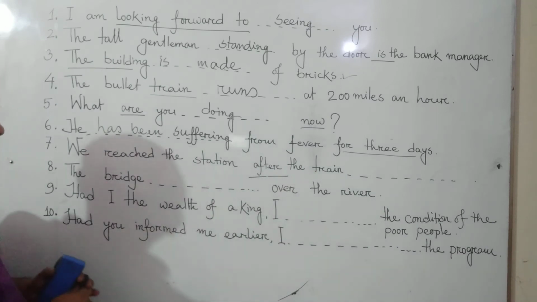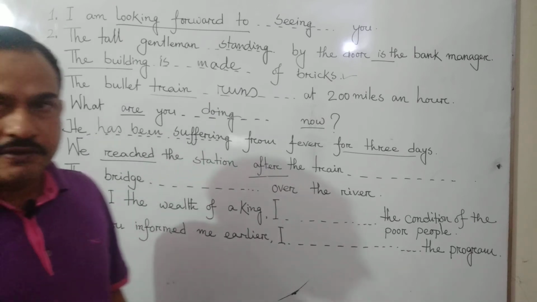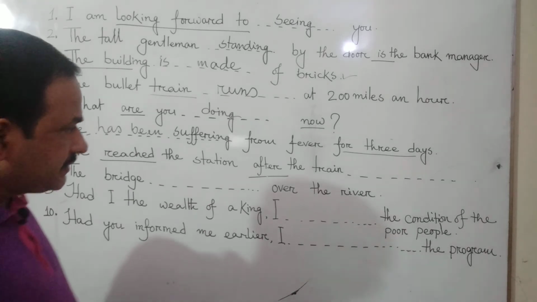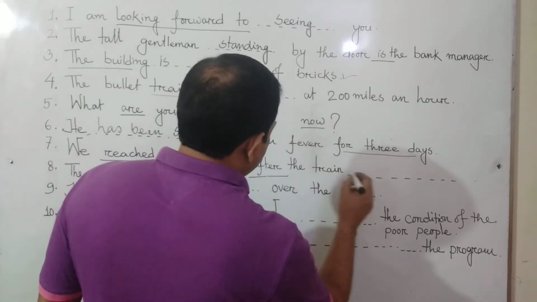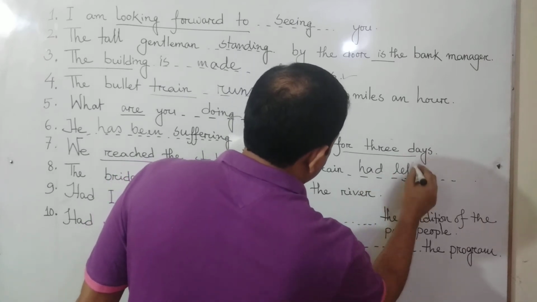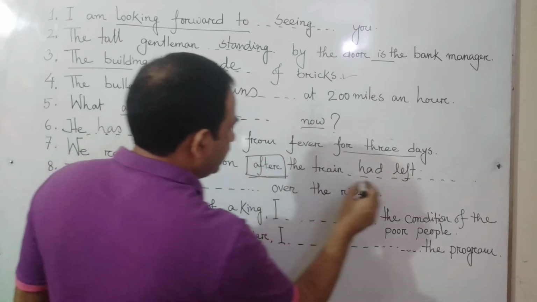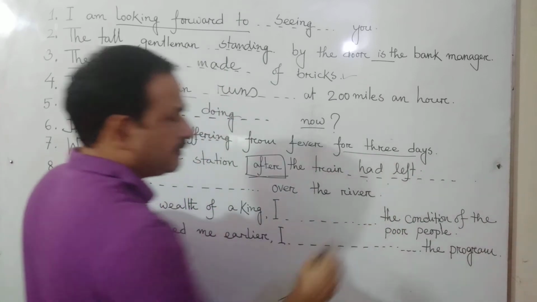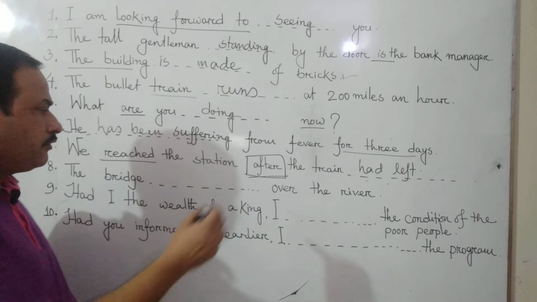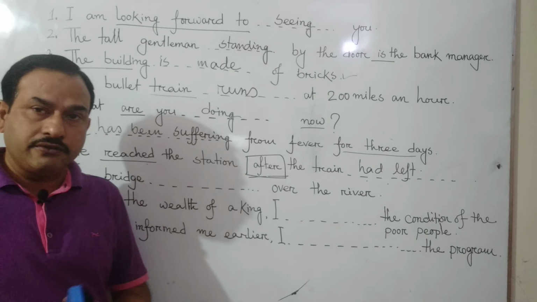So here is past indefinite tense. In the first clause, we can see the past indefinite tense. We reached the station. Then our second clause will be after the train had left. As there is after, we have to make the past perfect tense in the second clause, and if there were before, then we have to make this past perfect form in the first clause. I think it's clear to you.